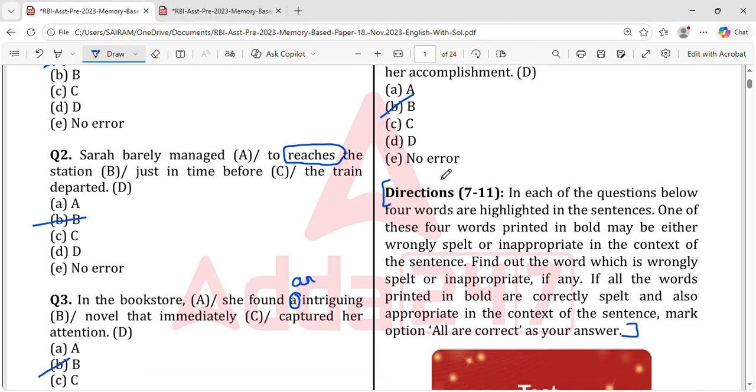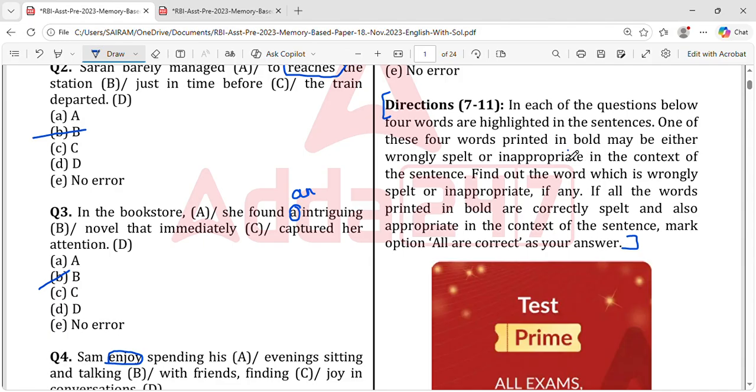So you're supposed to do what? You're supposed to take up the words which are printed in bold, and say whether some spelling is misspelled or whether the complete word is wrong according to the sentence. But here, if you want to know whether that word is fitting the sentence, or whether the word is completely wrong, then you have to know the words, right? If the words are complex, it's not possible. So here comes the challenge.